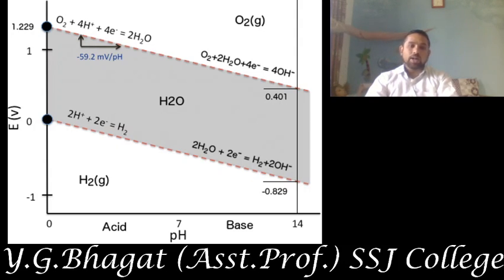So this is the hydrogen overvoltage, and the area in between is called the stability field of water. Any species will be stable only in this region. Above and below this region, the species will be unstable. Even we can move to the right-hand side and towards the left-hand side.